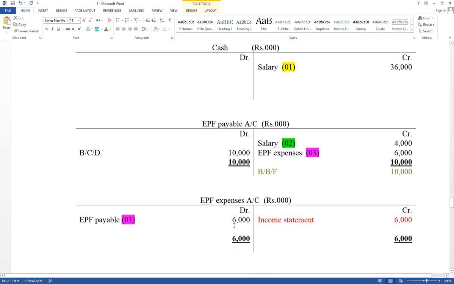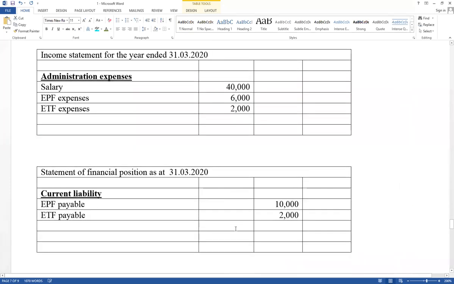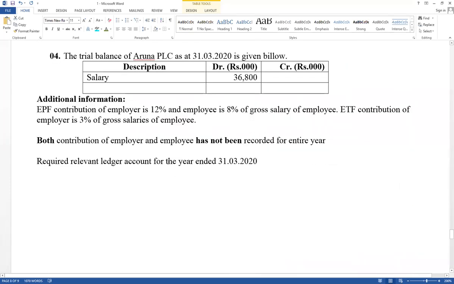Now think about question number four, very important. Think about this part. Salary account balance available. Cash account credit, salary account debited already. But here it has given both contribution of employer and employee has not been recorded. Think about contribution of employee also affects salary account. Salary account debit, EPF payable account credit. අන්න ඒක record කරලා නැහැ. But salary account balance available. What is the meaning? Net salary recorded.